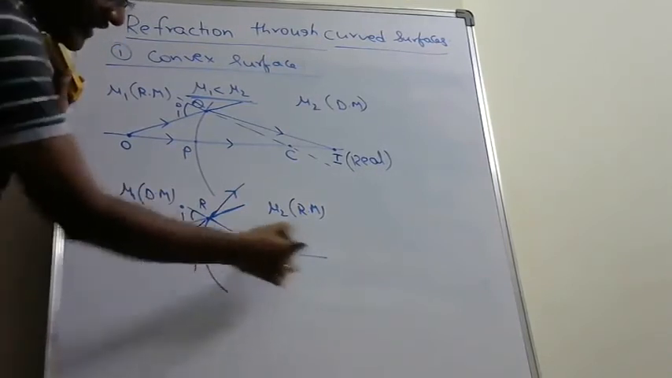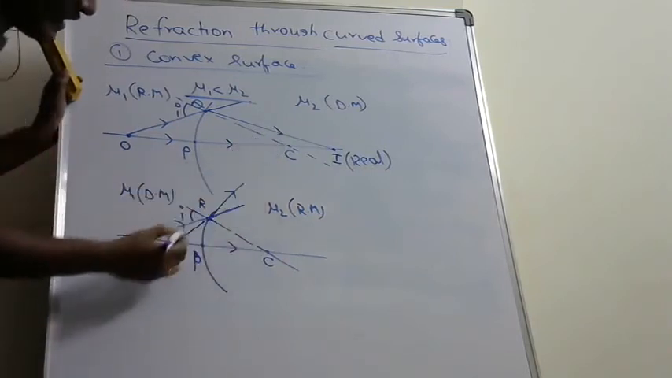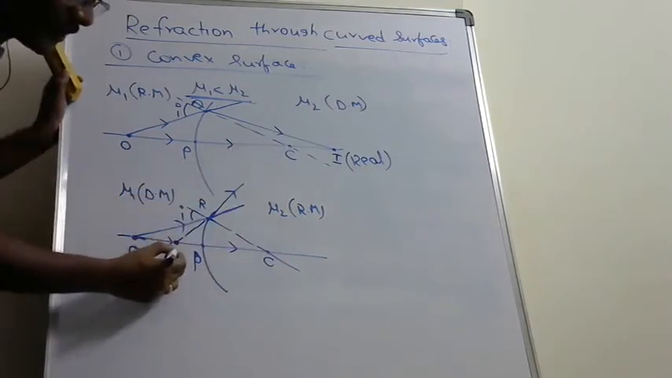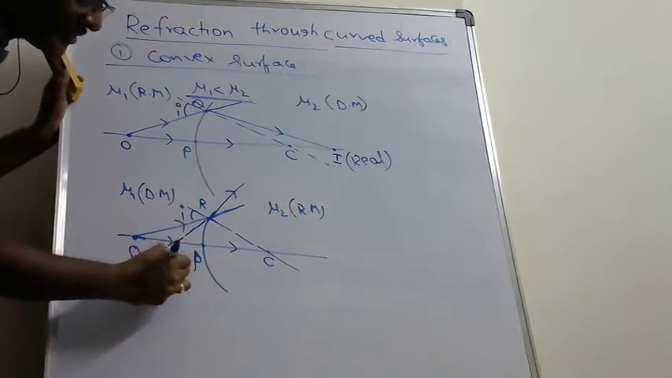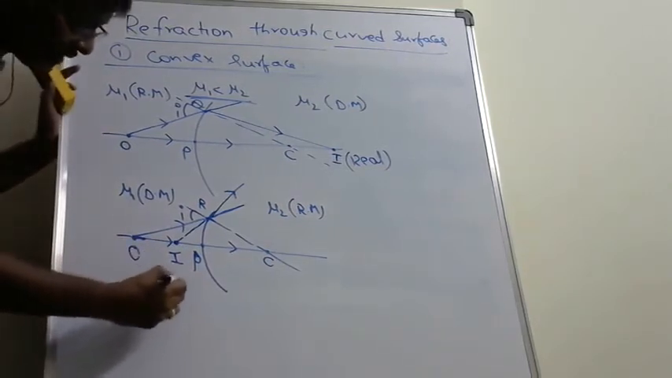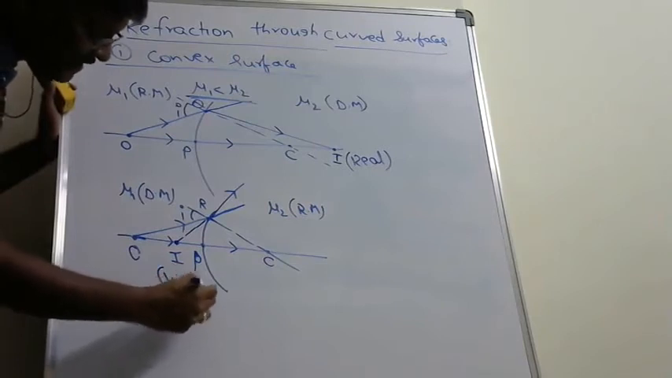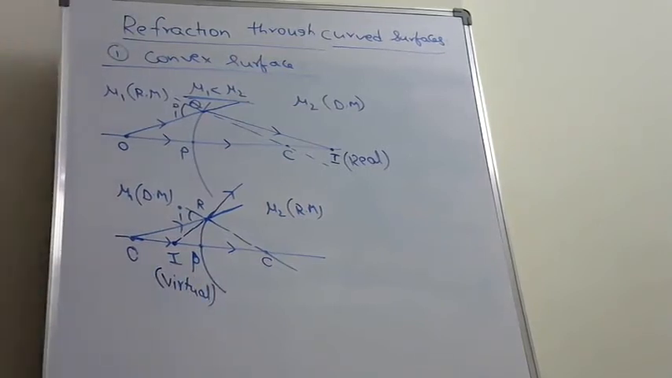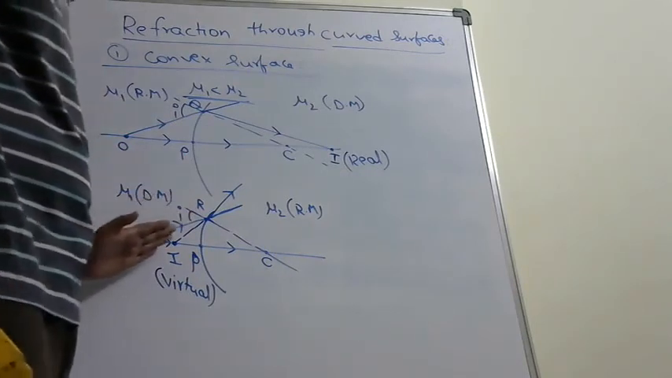This refracted ray and this refracted ray appear to diverge from this point, which forms the image of this object O. This image is called a virtual image. Why is it called a virtual image? Because the refracted rays do not actually meet. They appear to diverge from a certain point. That point is called the image.